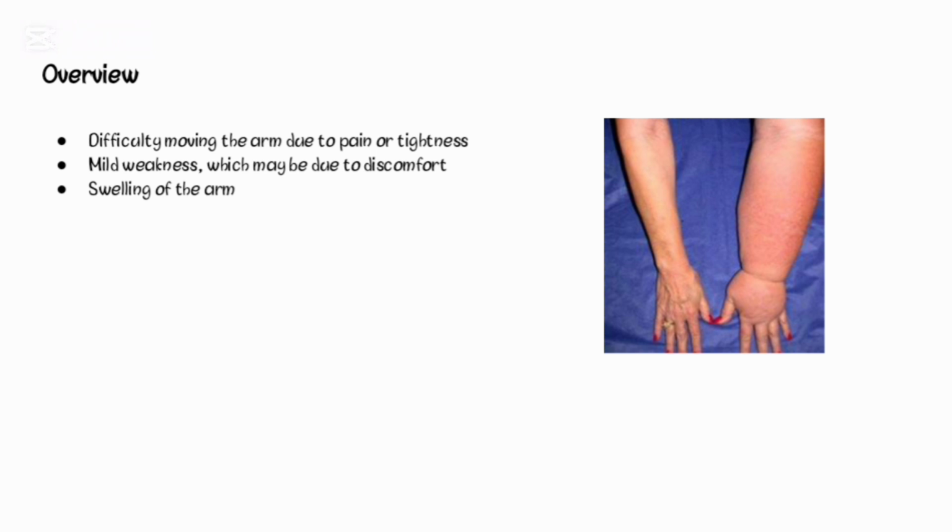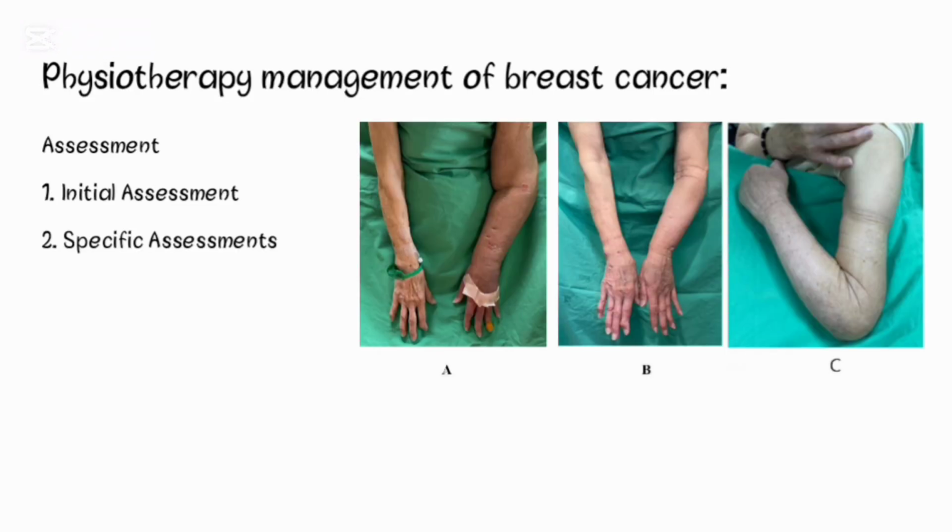So, early physical therapy that is started soon after surgery can help these problems go away quickly. Now, assessment. Assessment is of 2 types, initial assessment and specific assessment. Initial assessment is done to evaluate the patient's overall physical function, range of motion, strength, and mobility. While specific assessments are done to assess for lymphedema, shoulder mobility, and scar tissue mobility.